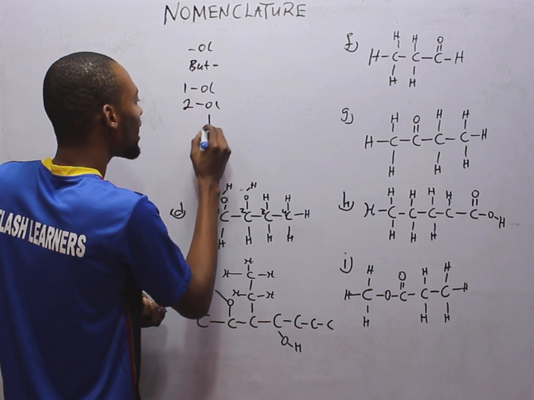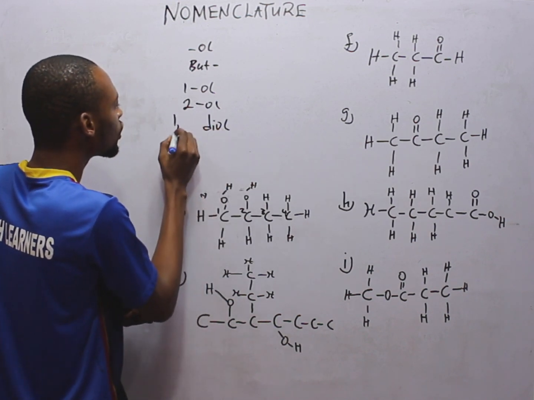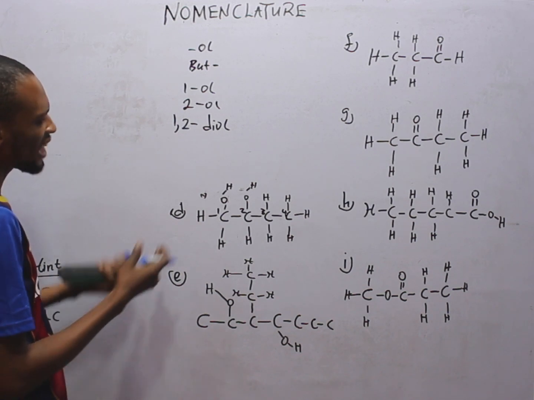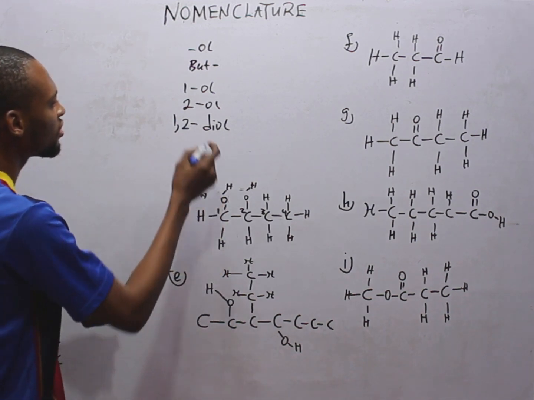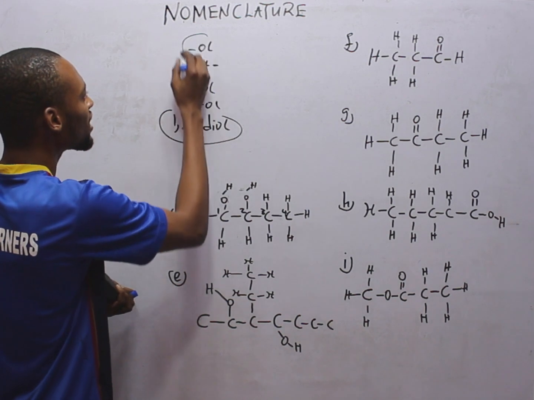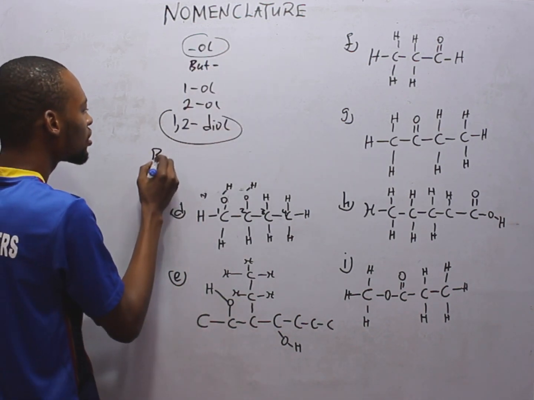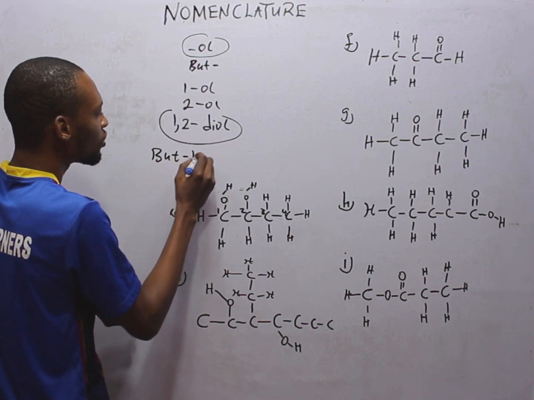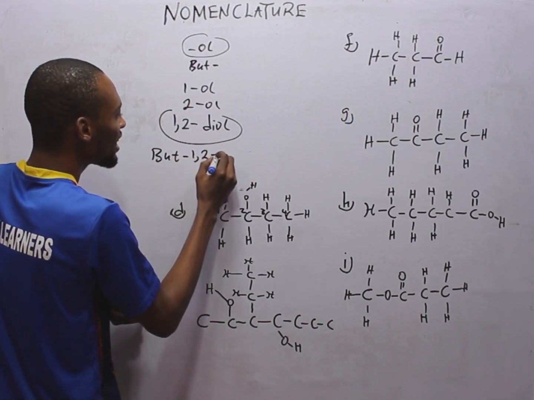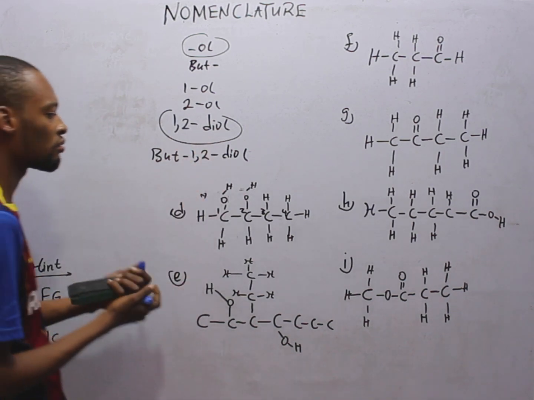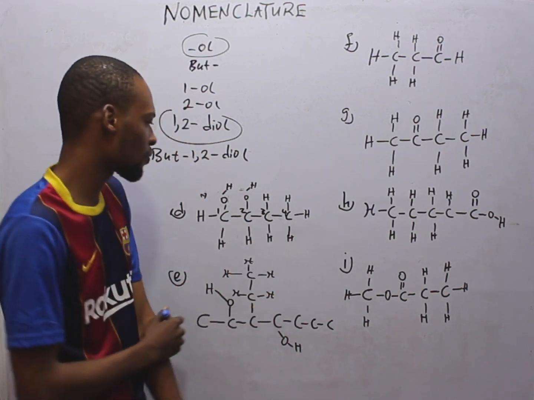So 1,2-diol. That's basically it. So this one is the advanced form of this suffix, and it is a butane. It is simply but-1,2-diol, or butan-1,2-diol. That is the name of this.